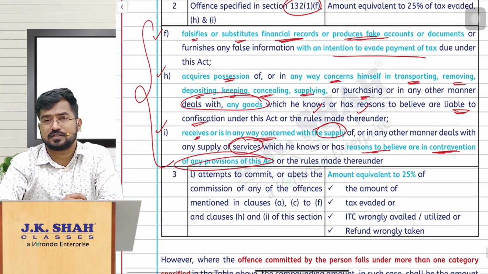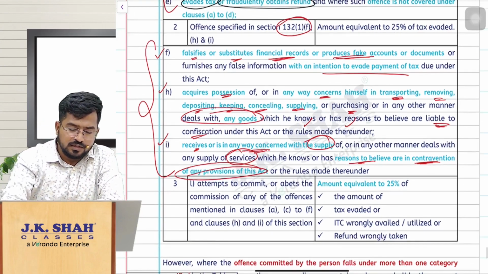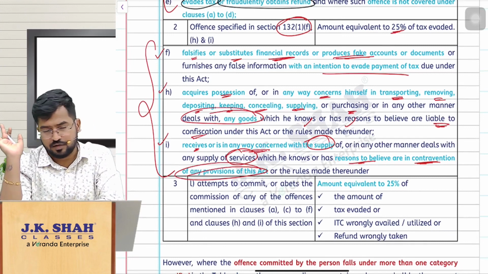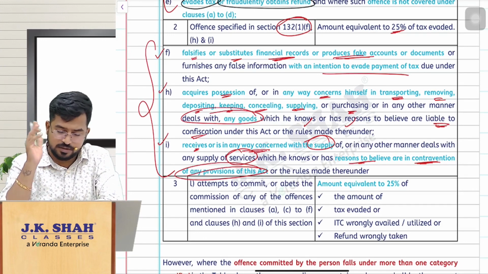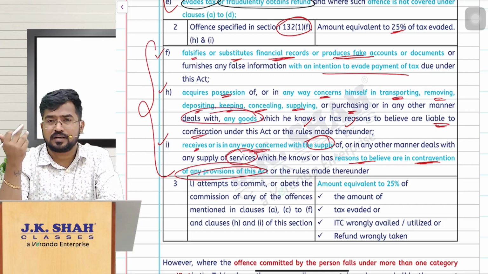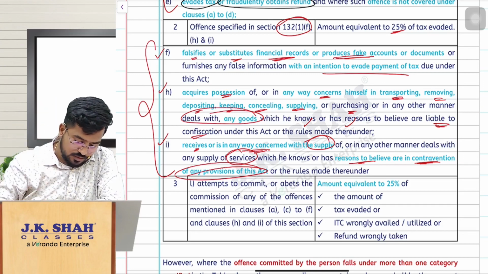For these offenses, compounding fees is 25% of the tax involved. Okay, 25%. Compounding fees is just 25% of the tax evaded. So you pay that and compound the offense.